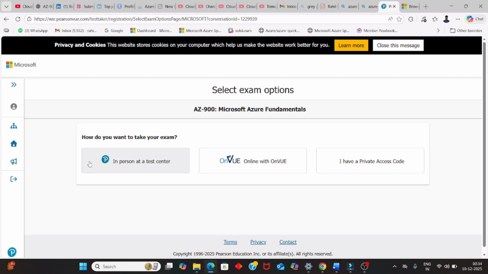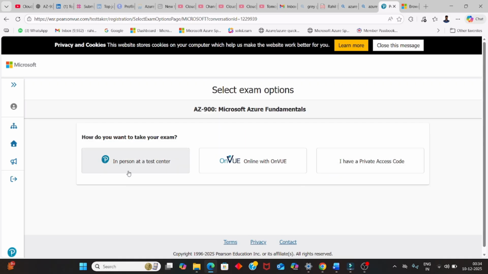In which situation should you go with the first one? Let's say you don't have a good laptop, good bandwidth, or a good internet connection, then go with this option. Because in option two, you must have a good laptop. Second, you must have a good internet connection with no interruption. Third, you must have stable electricity. Once the electricity is gone, your test is gone as well. So if you have these three things, go with option two. If you do not have internet or electricity, go with option one because you are safer there.